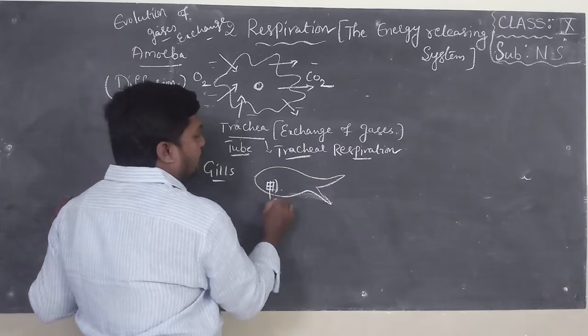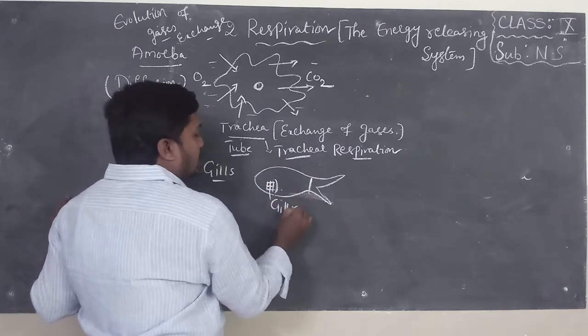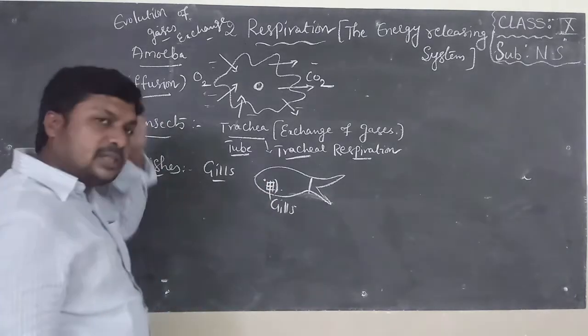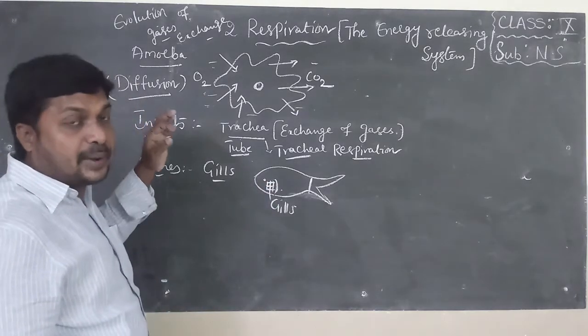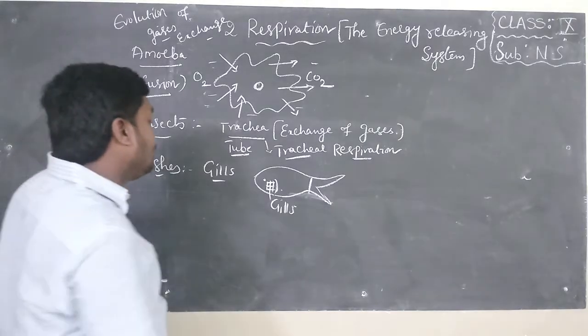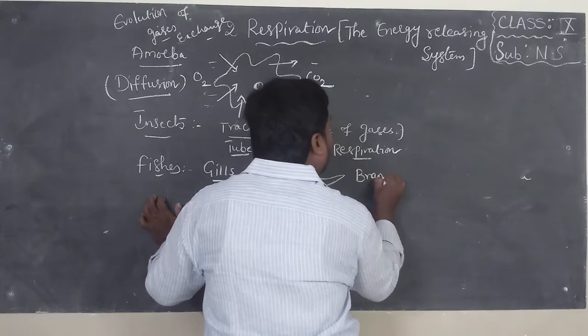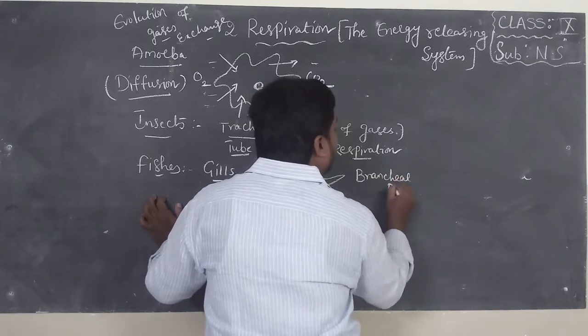Here we can find gills. Gills are helpful for exchange of gases. Gills are red in color. We know that the freshness of fish can be determined by the color of gills. Exchange of gases takes place with gills. This type of respiration is called branchial respiration.